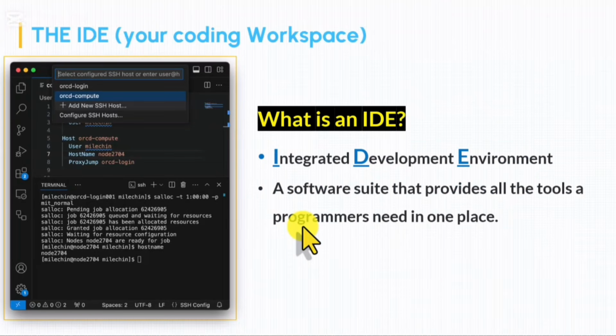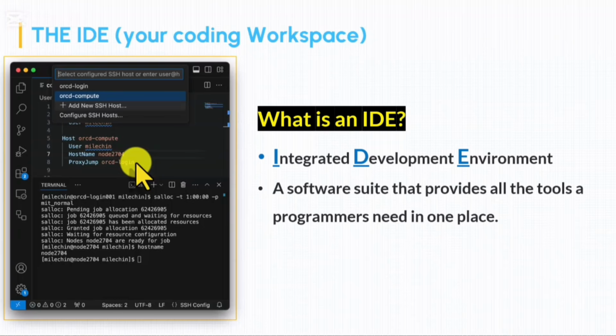So we come to the IDE, the Integrated Development Environment. It is a software suite that provides all the tools a programmer needs in one place. It gives you auto completion. It gives you different colors, or code highlighting, for different parts of code, so it is more readable. It runs your program inside the same application, and for debugging it gives you some good functionalities. So overall, that is an IDE, a software suite that provides all the tools a programmer needs